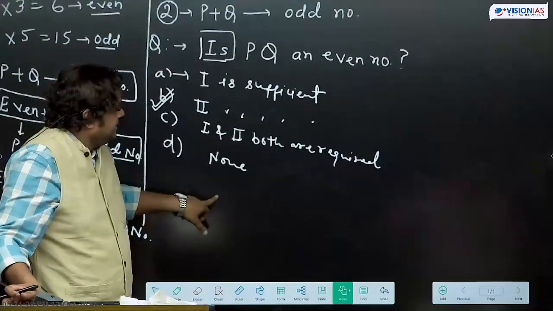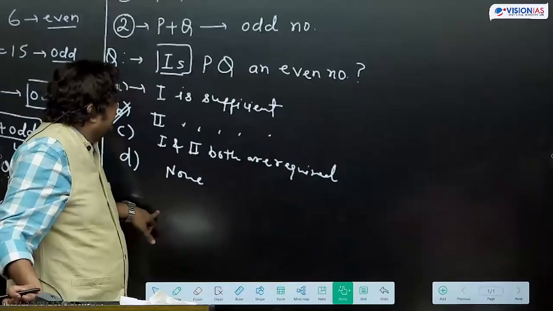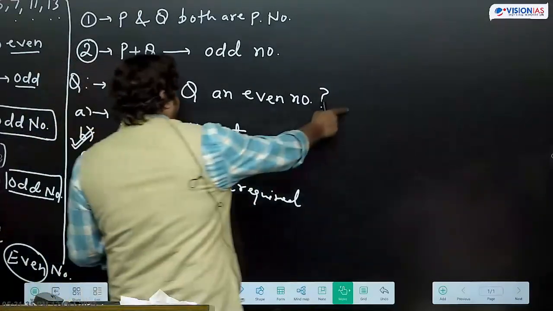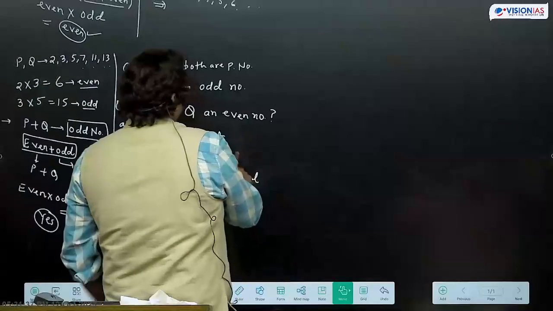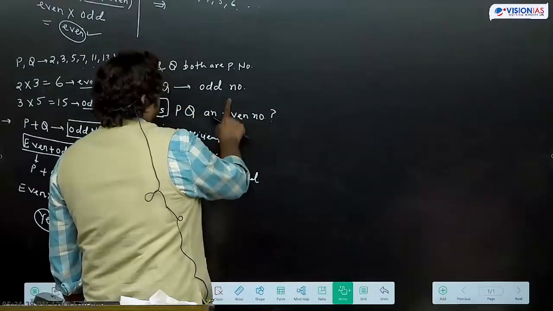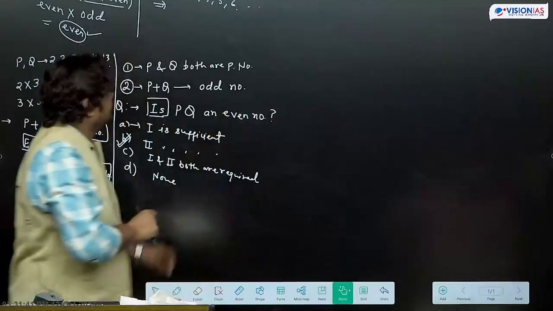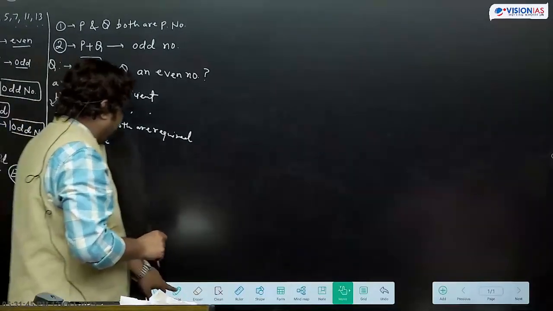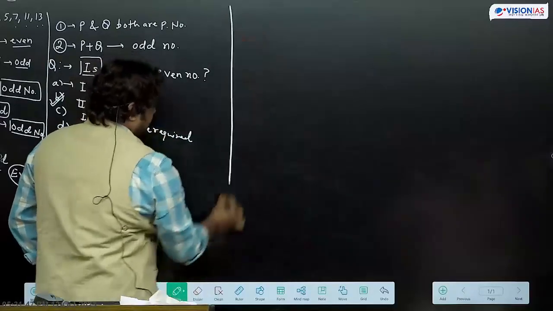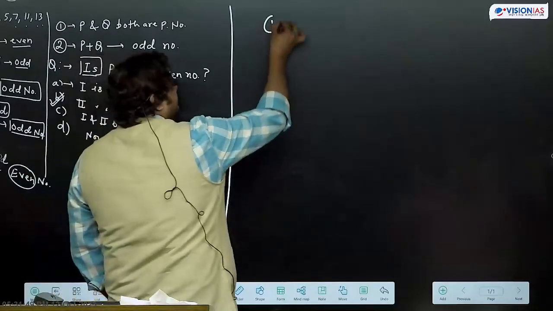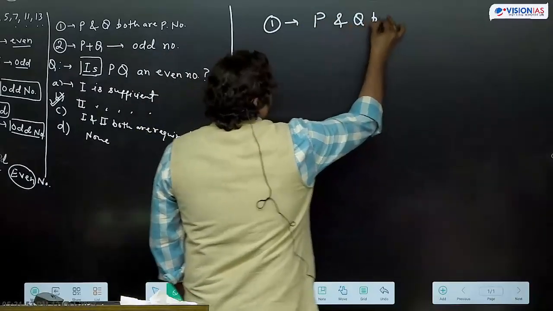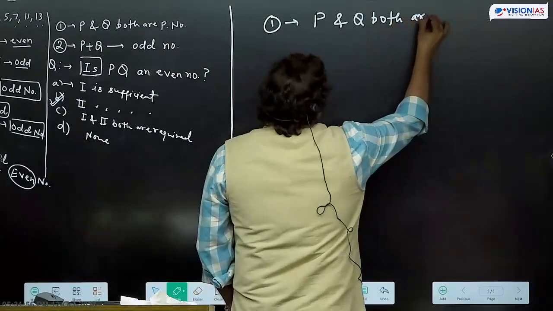Same question में I am writing this way. Statement 1, P and Q both are prime numbers.